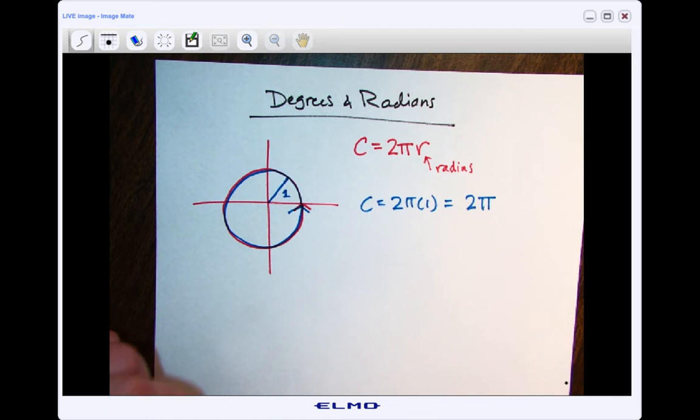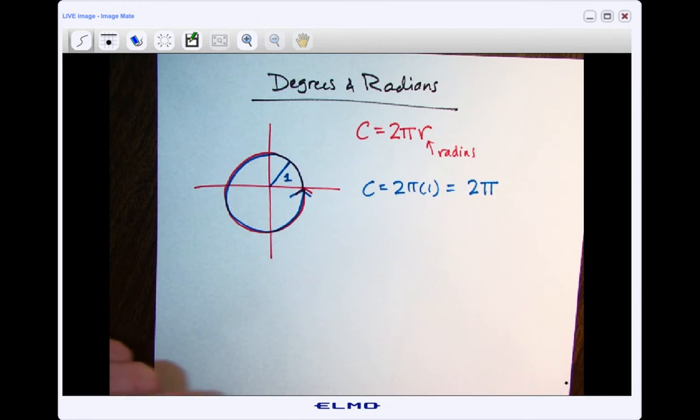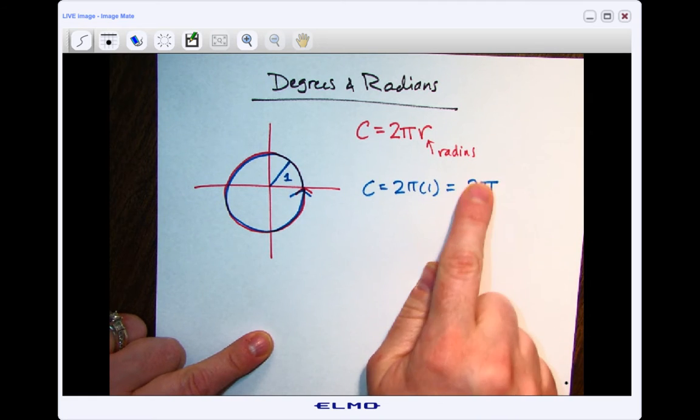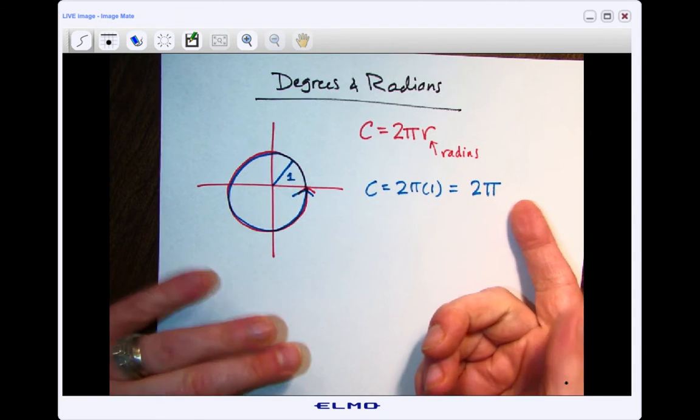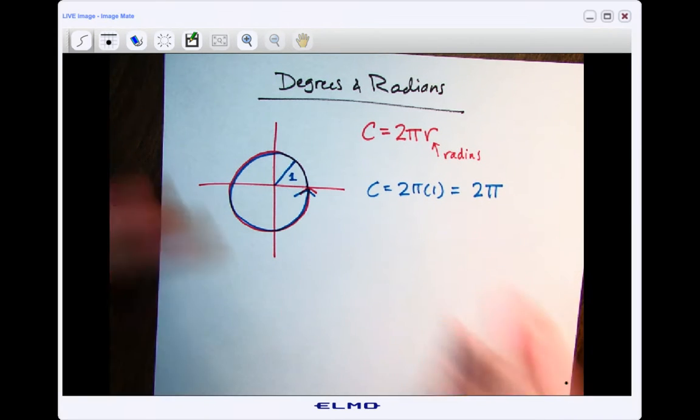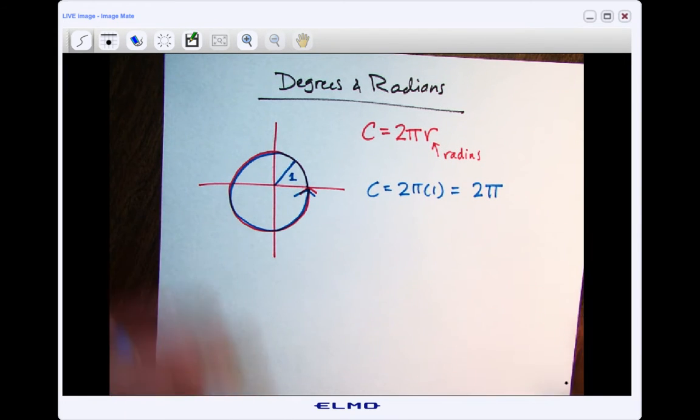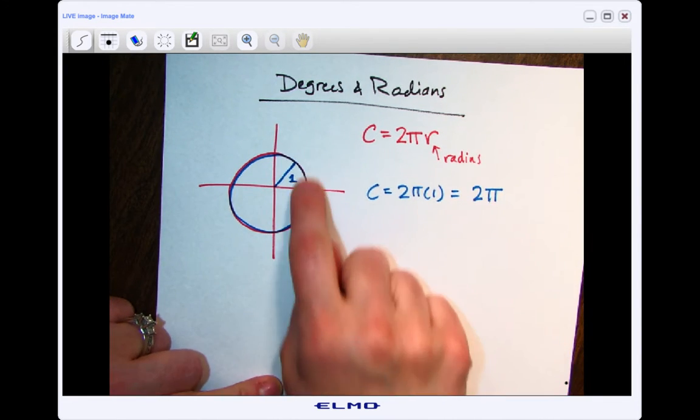And this is where the idea of radians comes from. Because what they did was something kind of clever. They said, well, if the distance around is 2 pi, and that would be in whatever units you're using, so inches, feet, millimeters, whatever unit it is, right? That's a linear distance around here.